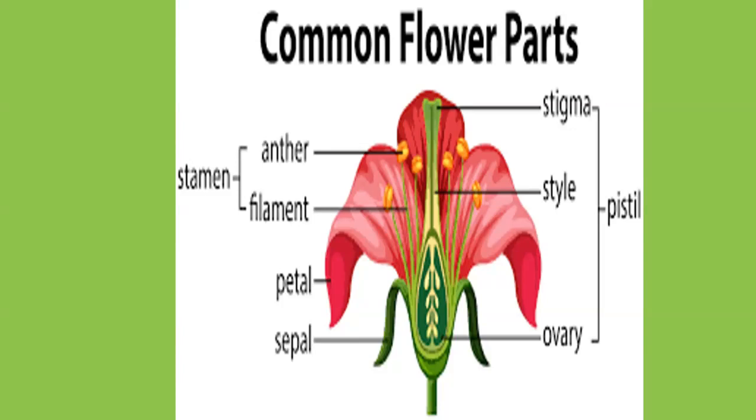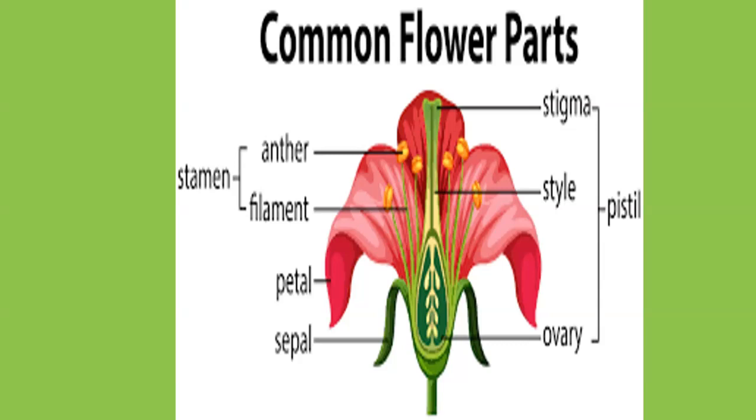So first we will discuss the sepal. The green leaf-like part in the outermost circle of a flower is called sepal. Function of the sepal: sepals protect the flower when it is in the bud form. Sepals may be separated from each other or joined together.